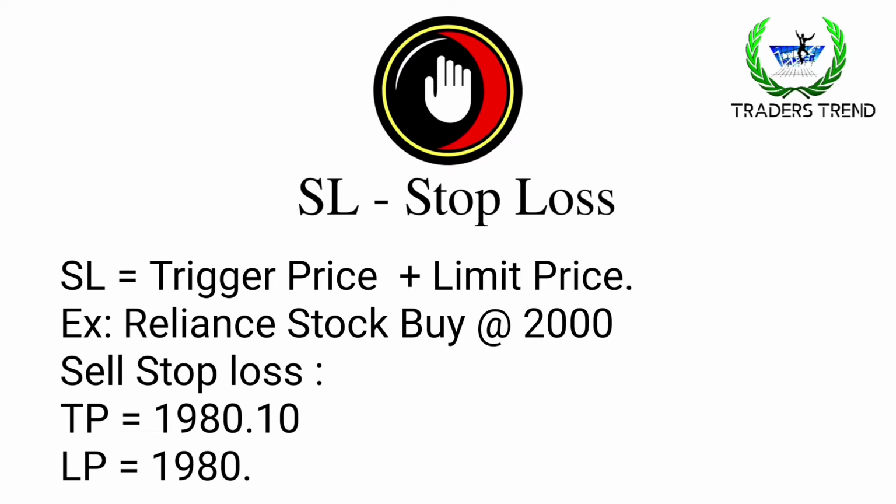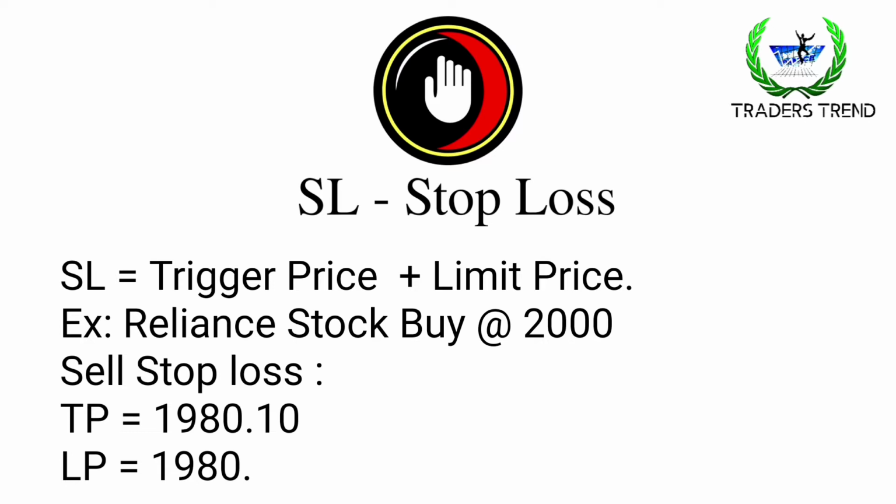For example, if you buy Reliance stock at 2000, then you have to set your sell stop loss for that executed buy order. You have to set the trigger price from that amount. Trigger price is greater than your limit price. Here 1980.10 is your trigger price and your limit price is 1980.